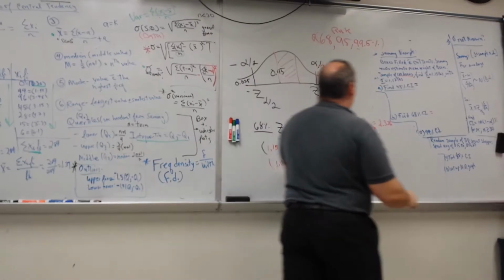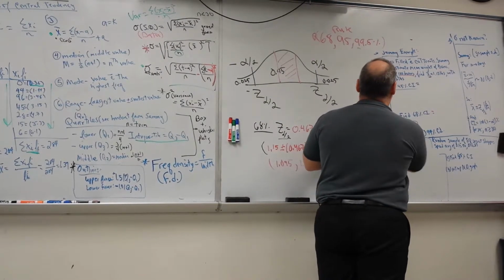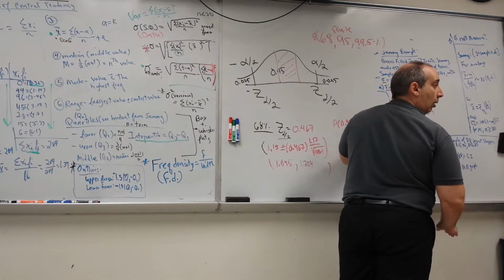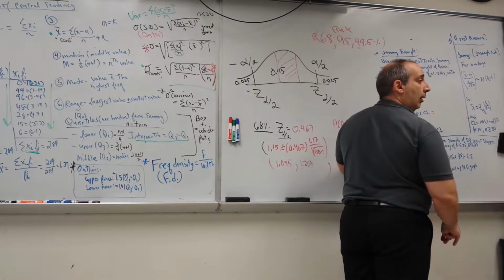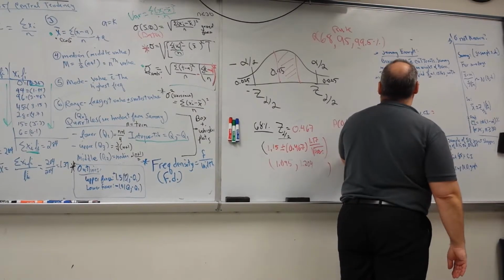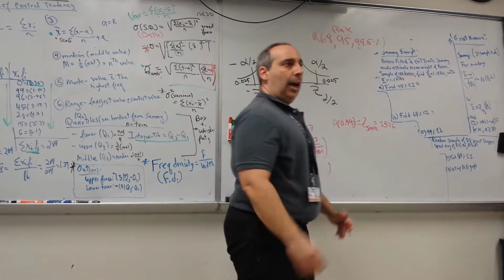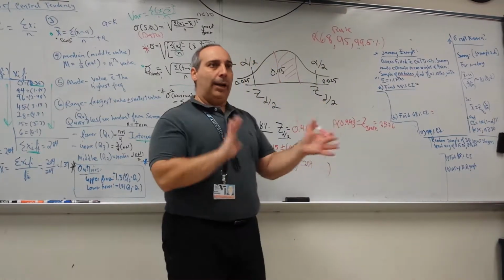Okay? So for, let's do 99.5, and it's 2.543? Wait, for which one? 99.5. 0.99. 2.576. Okay, so we'll use that one, all right? I don't want to get screwed up on which one to use.